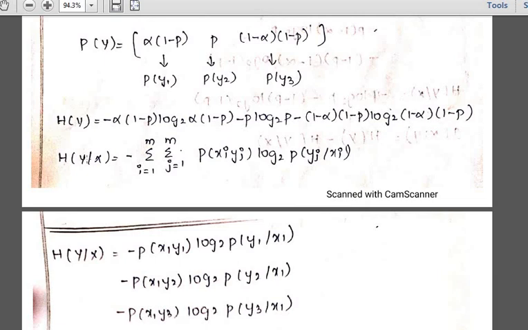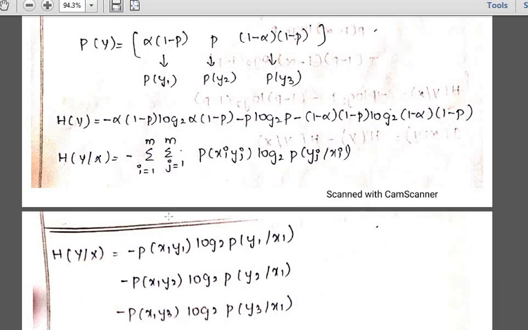So what is yj by xi? How many terms are you having? 3 terms. Okay, 2 inputs and 3 outputs you are getting. So you have to find out y1 when applying x1, then y2 when applying x1, and y3 when applying x1. Then again y1, y2, y3 when applying x2. That many probabilities you have to find for getting your conditional entropy. So that is how you will be finding.